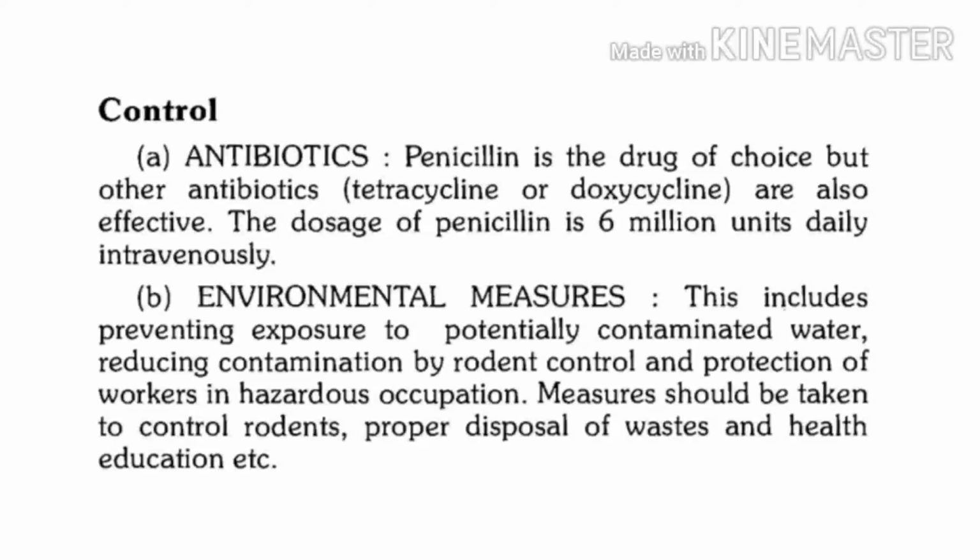This is fumigation, and under experimental stage is chemosterilant. It is basically a chemical which can cause permanent or temporary sterility, either in both sexes or in either sex of rodents. So, the most important control measure is controlling the rodents in our environment.